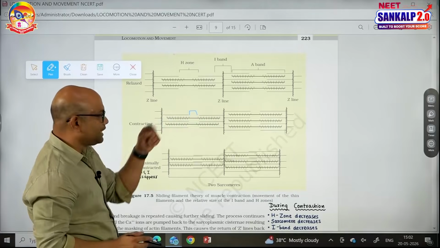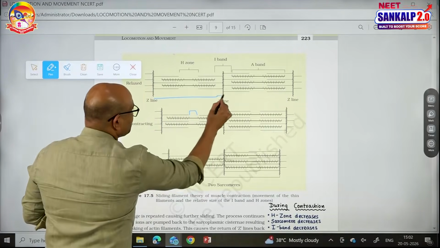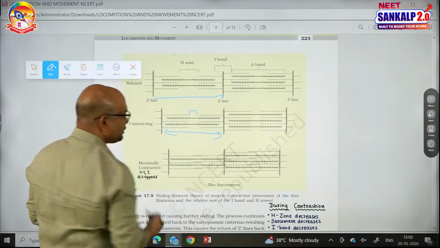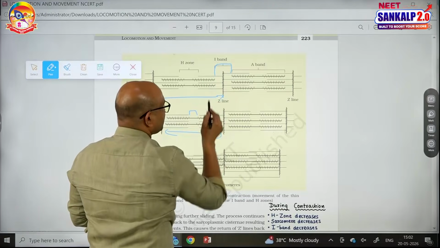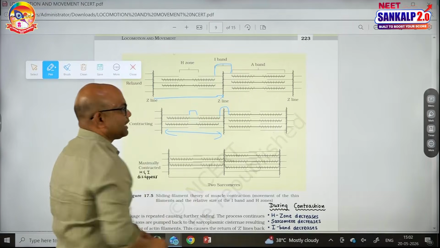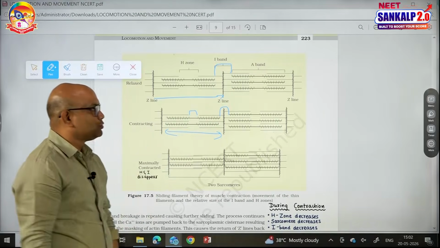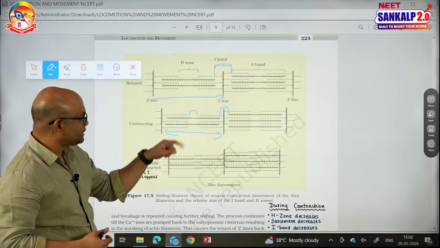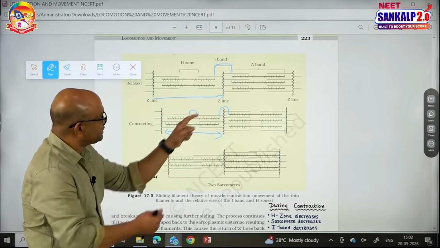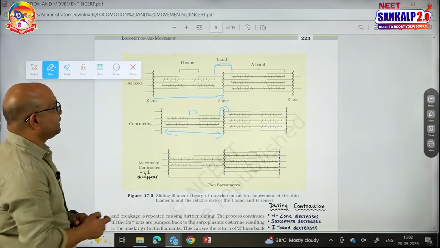So there is a decrease in the H zone during contraction. This is the sarcomere of the first picture, this is the sarcomere of the second picture, there is a decrease in the sarcomere. This is the A band of the first picture, this is the A band of the second picture. Sorry, this is the I band of the first picture, and this is the I band of the second picture, the I band is reduced. So during muscle contraction, the H zone decreases, the sarcomere decreases, the I band decreases, but there is no decrease in the length